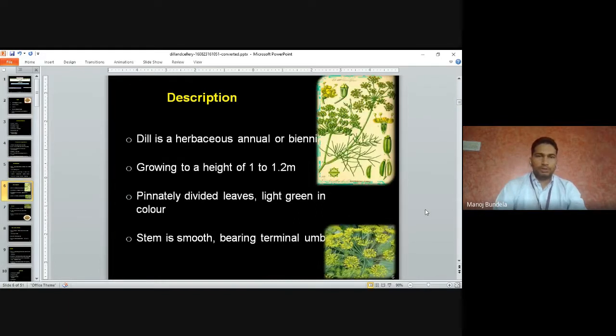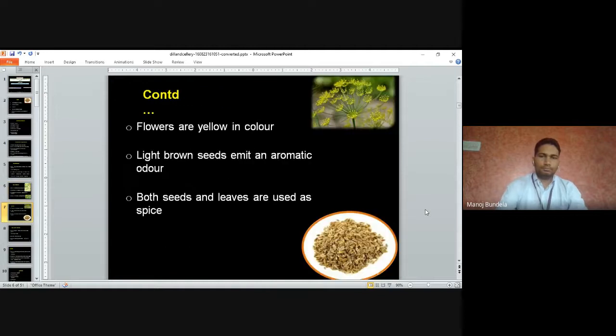Dill is a herbaceous annual or biennial plant growing to a height of 1 to 1.2 meters. It has pinnately divided leaves, light green in color. The stem is smooth, bearing the terminal umbel. The inflorescence is a terminal umbel. The flowers are yellow in color.